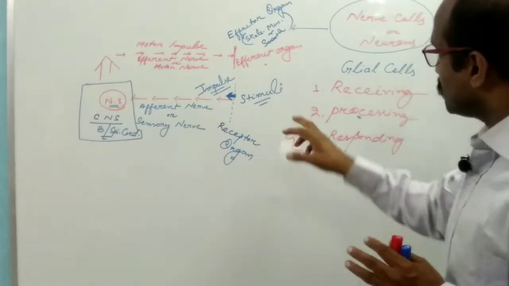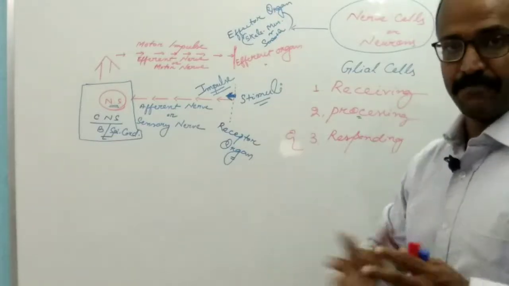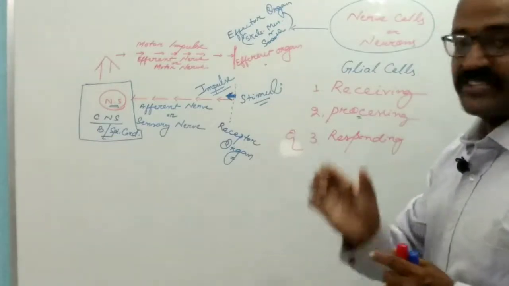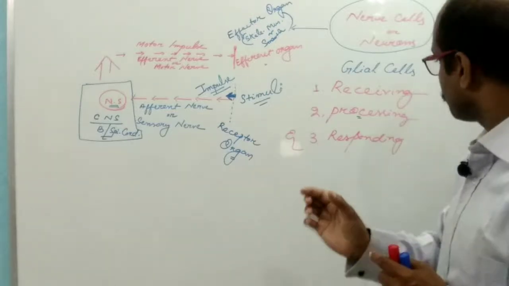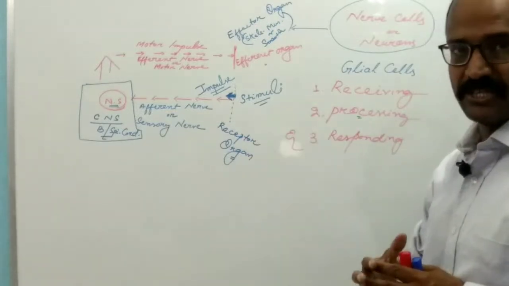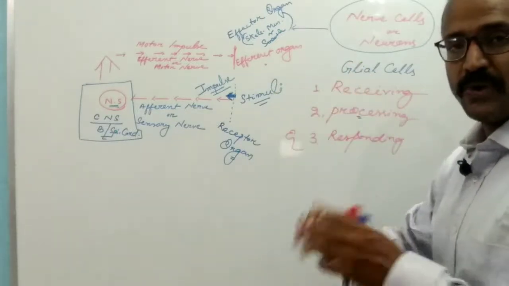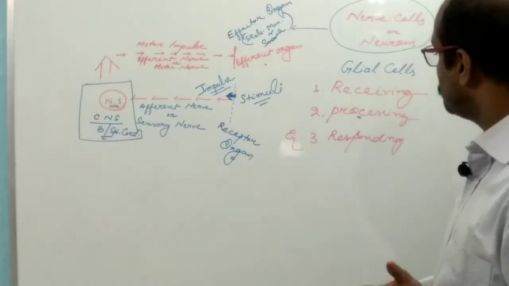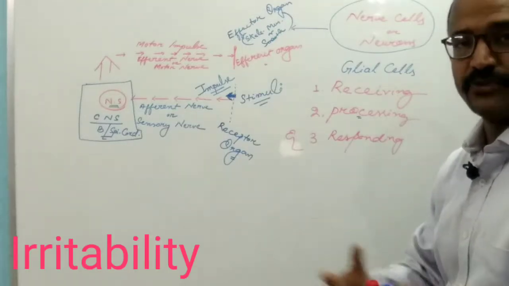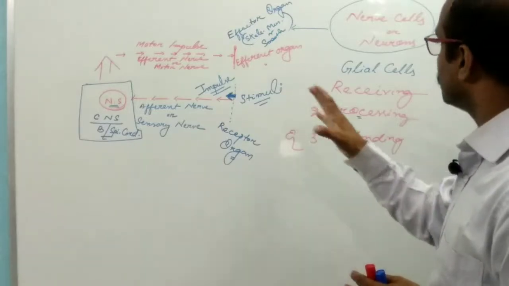Responding to a particular impulse is known as irritability. Irritability is the single term used for the responding of the nervous system to a particular impulse. This is the main important function of the nervous system.